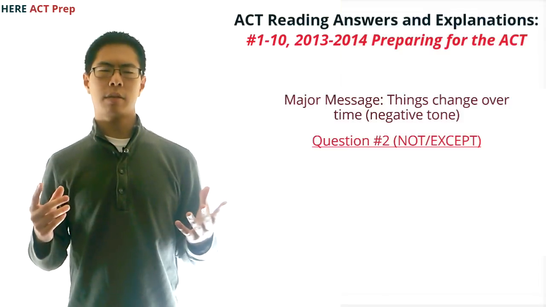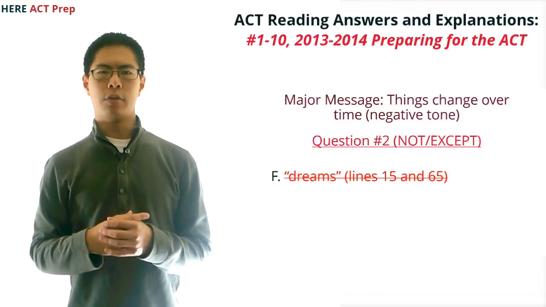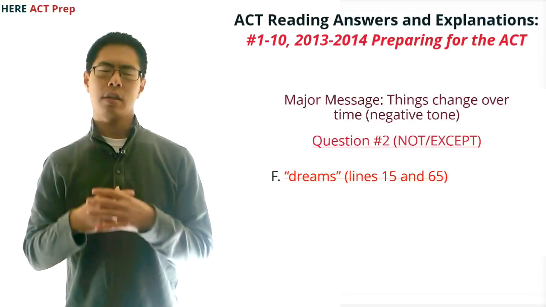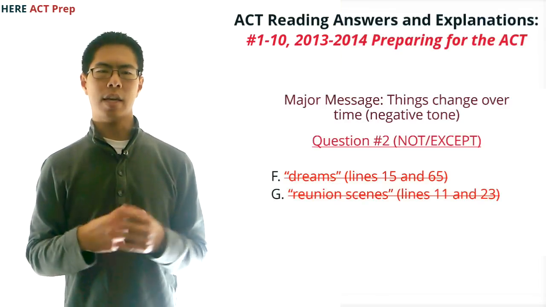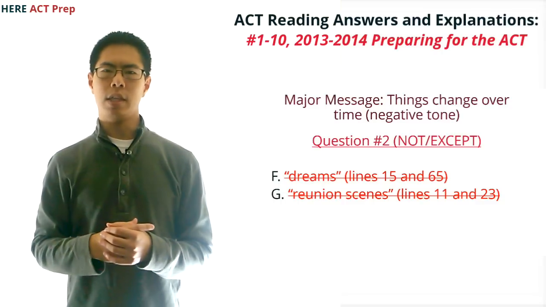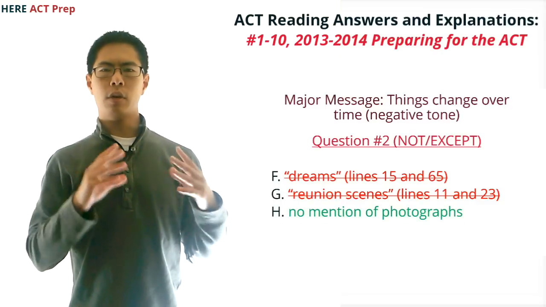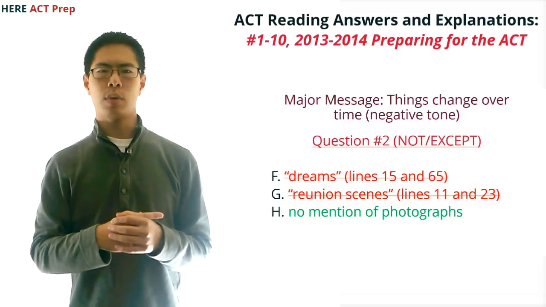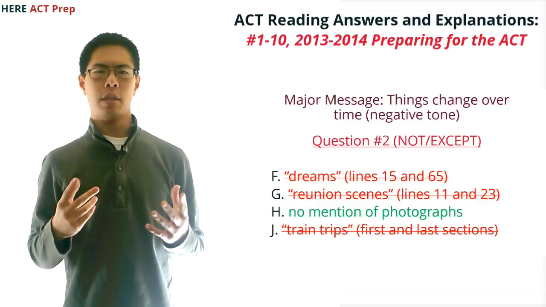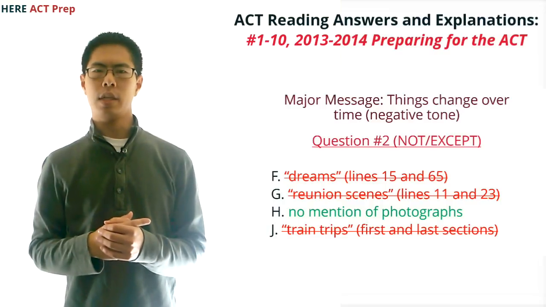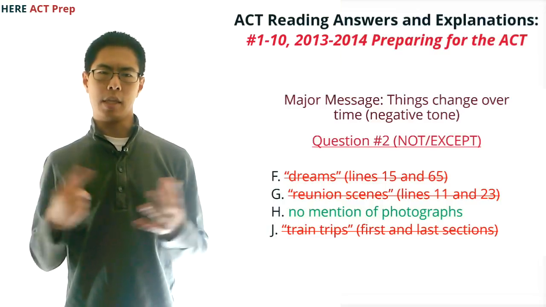Going through the answer choices, for F, we see references to dreams in lines 15 and 65, so we eliminate that. For G, we see references to reunion scenes in lines 11 and 23, so we eliminate that. For H, we don't see any reference to photographs in the passage, so we keep that as an option. For J, we see references to train trips in the first and last sections of the passage, so we eliminate that. So we pick H.